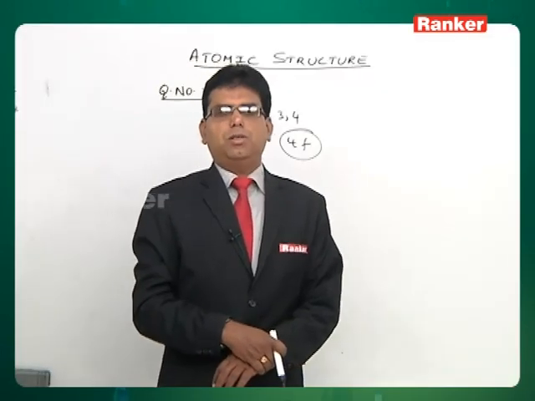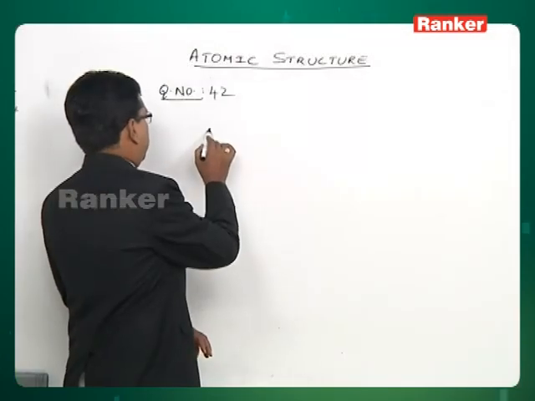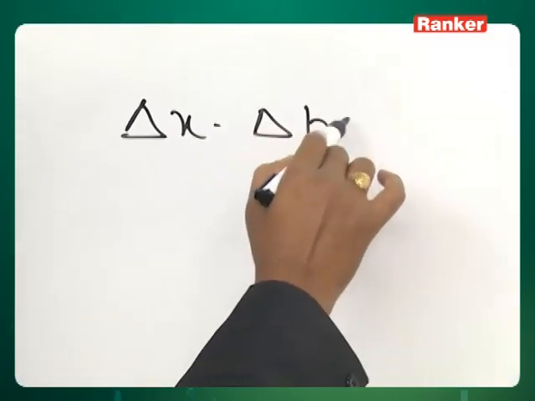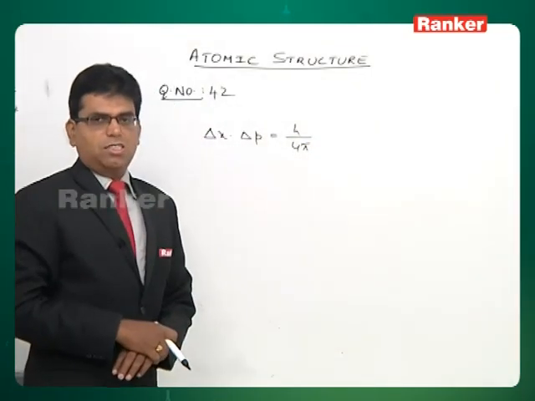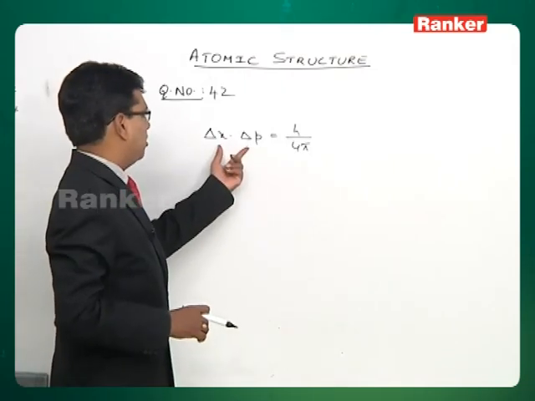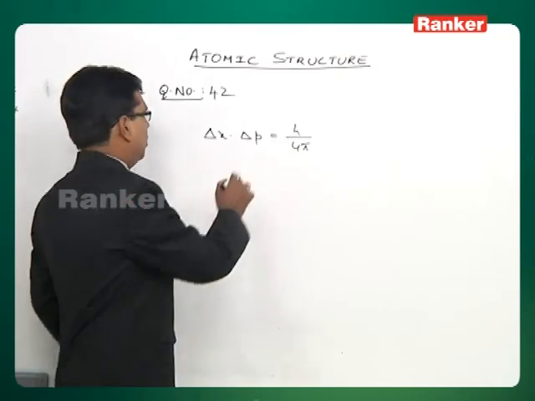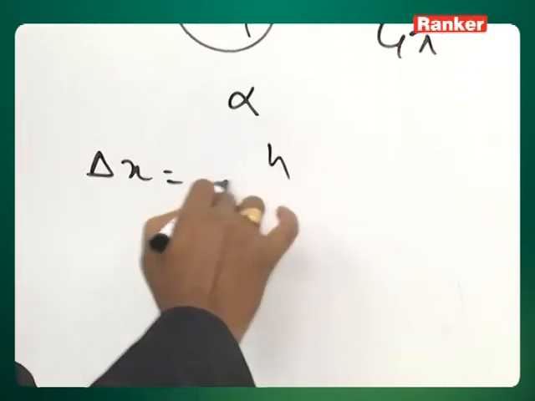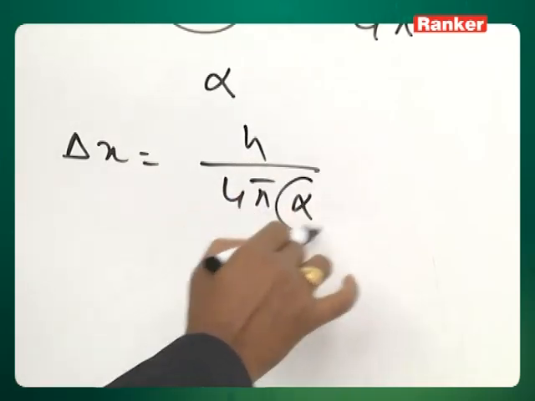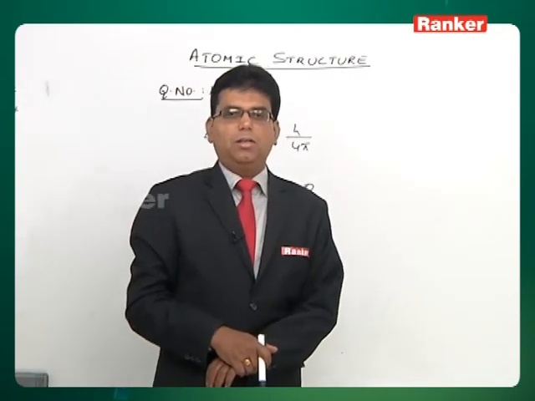Now let's move on to question number 42. What is the uncertainty in momentum of electron if the uncertainty in position of it is infinity? This is again an uncertainty principle, according to which we write delta x into delta p is equal to h by 4 pi. This is the product of uncertainties in the position and momentum. In the question, the uncertainty in momentum of electron is infinity. Then delta x is equal to h by 4 pi into infinity. When this is 1 by infinity, this is equal to 0. So uncertainty in the position will be 0.